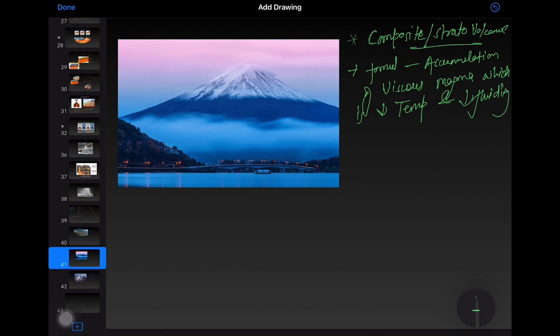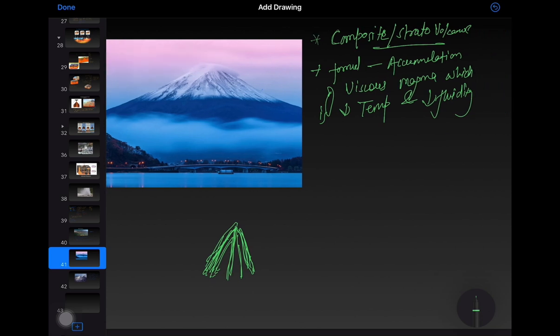The property of viscous magma is that it has low fluidity. So when it erupted, it got deposited in a lesser area, right here. This type of structure formed with high peaks and low fluidity, the steepest of all the types. Here alternating layers of ash and lava formed.